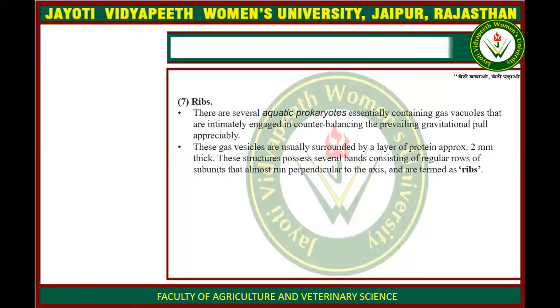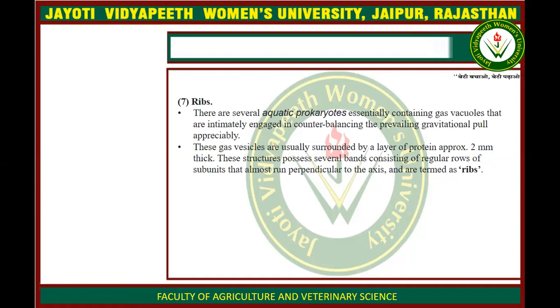Some aquatic prokaryotes which are present in the aquatic environment need to establish their aquatic balance. So these aquatic prokaryotes have a particular structure that is known as the gas vacuoles. These gas vacuoles counterbalance the gravitational pull for the prokaryotes. And these gas vacuoles are surrounded by a layer of protein.